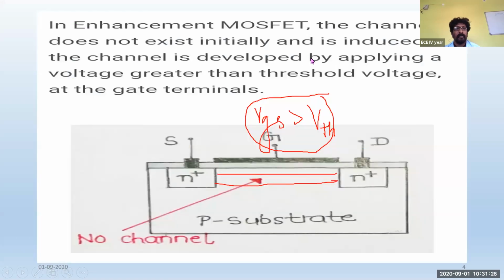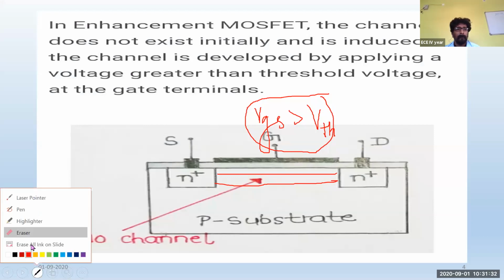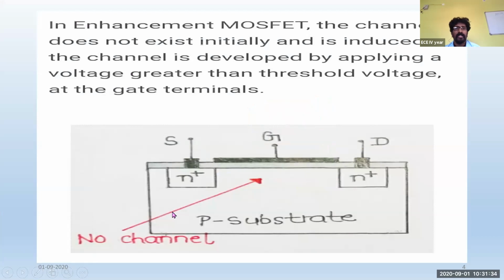In the enhancement mode transistor, the channel will not be present between the source and drain. The channel is not present between the source and drain. It means that we are supposed to supply some voltage at the gate terminal. When you supply voltage at the gate terminal, then only the channel will be induced and developed between the source and drain terminal.